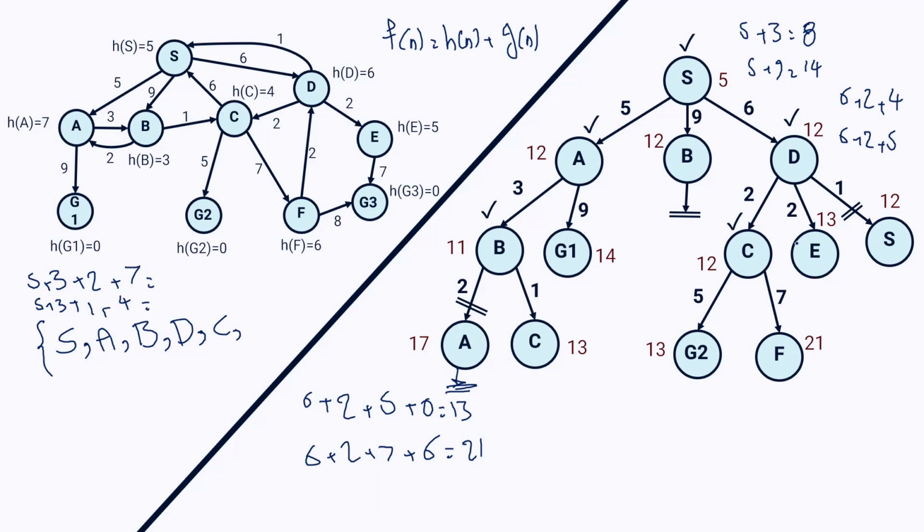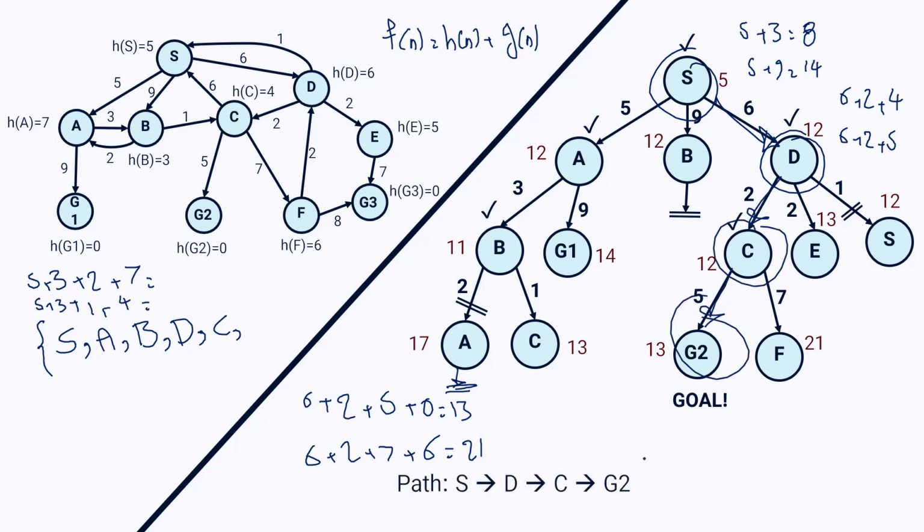So consider I pick node G2, but node G2 is one of the goal nodes. That means my algorithm is done here, my search is done here, and I've just found a path to my solution. So the path that we find is node S to D, D to C, and C to G2 right here. And what is the cost of this path? S to D with cost of 6, D to C with cost of 2, and C to G2 with cost of 5, that is equal to 13.